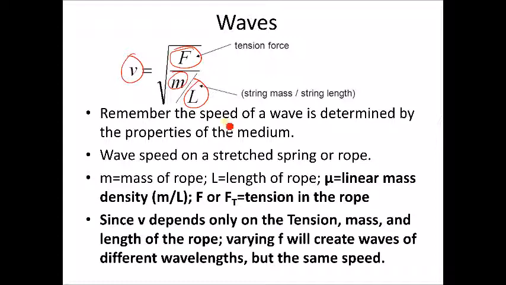So again, remember, the speed of a wave is determined by the properties of the medium. In this case, the tension force in the rope, the mass of the rope, and the length of the rope. Sometimes that M over L quantity, you'll hear it called the linear mass density, and you'll see it abbreviated with the letter mu.